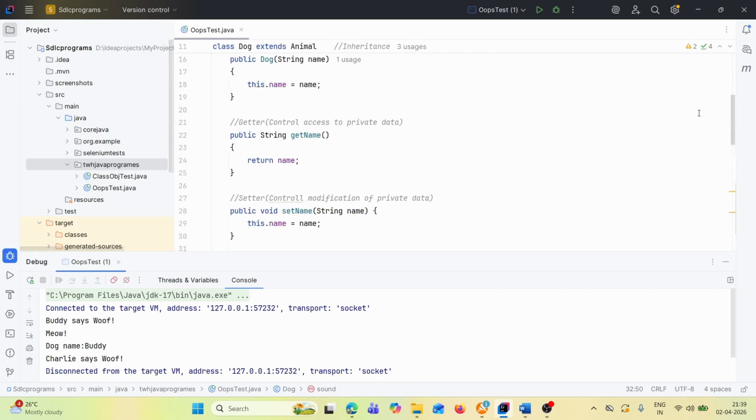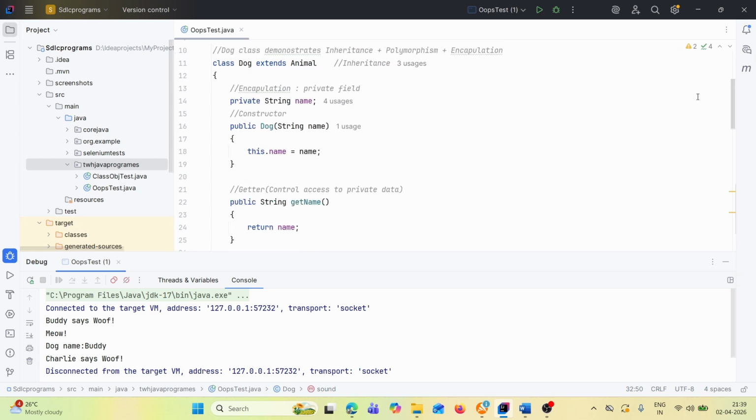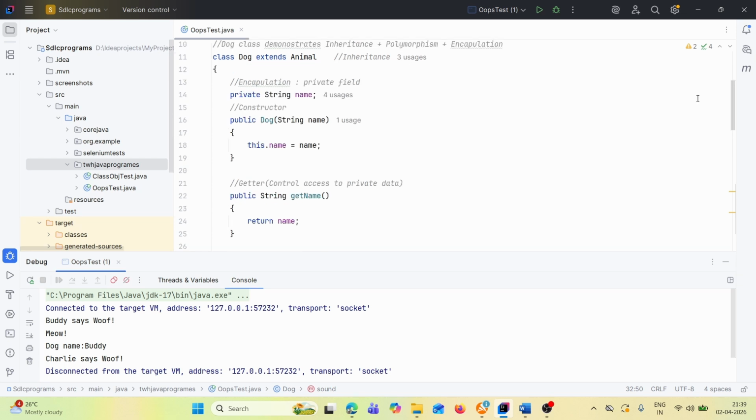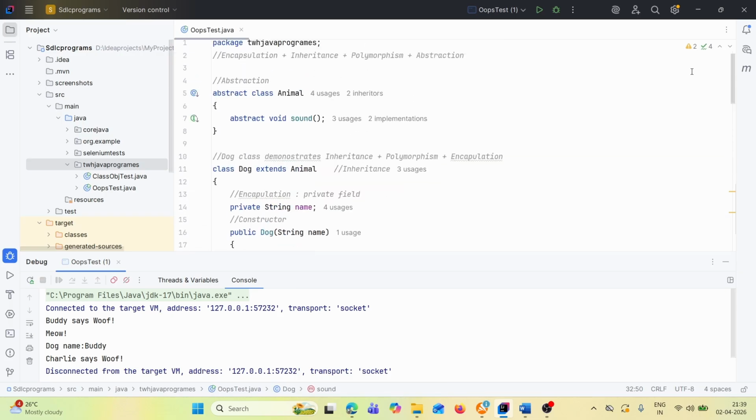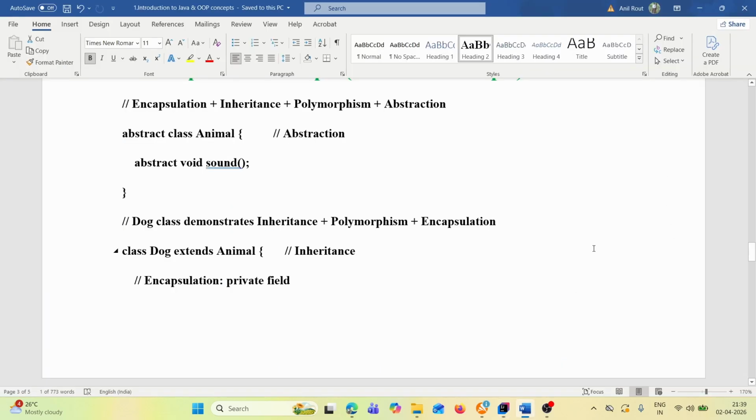So this is how we have implemented encapsulation. This is the way you can explain, or you can write a program using all the implemented OOPS concepts.